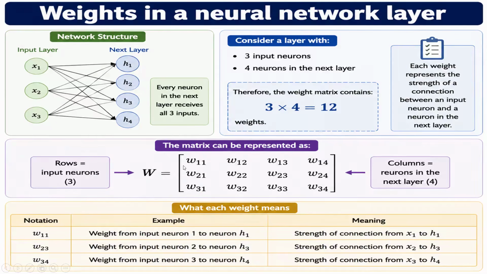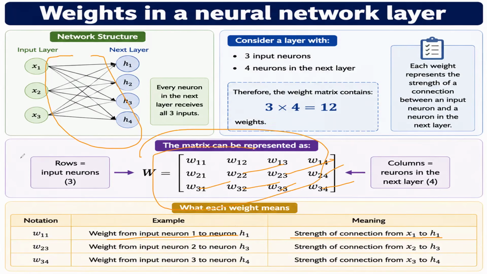Now, weights in the neural network layer. Here we'll see there is an input layer and there are multiple weights, so we can represent them in the form of a matrix: W11, W12, W13, W14, W21, W22, W23, W24, W31, W32, W33, W34. So what does it mean? Here you can see, what is W11? It is the weight from input 1 to neuron H1. W12 is the straight connection from X1 to H1. So this is how it is interpreted and this is how it is represented in the form of a matrix.